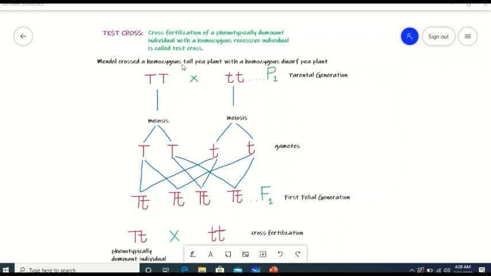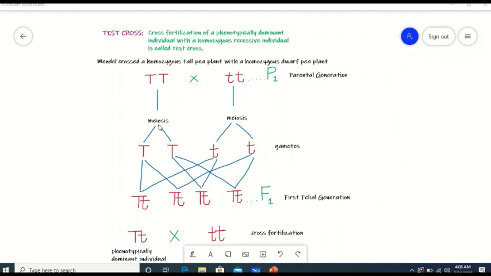Mendel crossed a homozygous tall pea plant, this one, with a homozygous dwarf pea plant, this one, in the P1 generation, known as the parental generation.